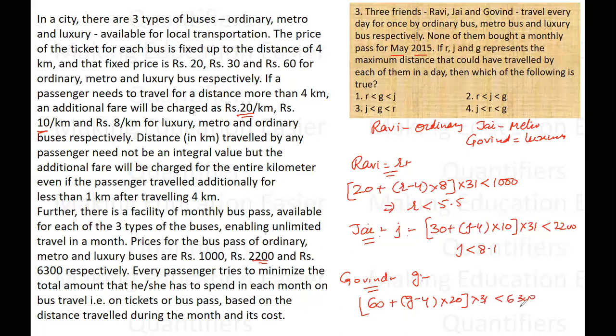Now if we solve this inequality, we will get G to be less than around 11.1 or 11.2, right? So R is less than 5.5, J is less than 8.1, which could be 8, and G is less than 11.2, which could be 11 also, or 11.1, right? So obviously R is less than J and J is less than G. Answer would be option number 2.